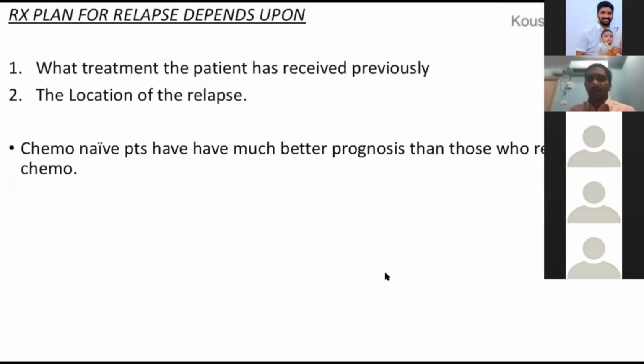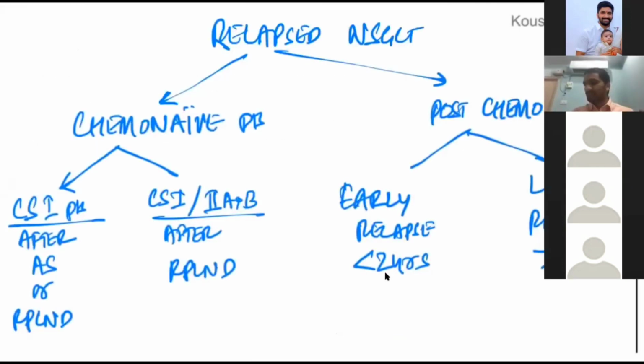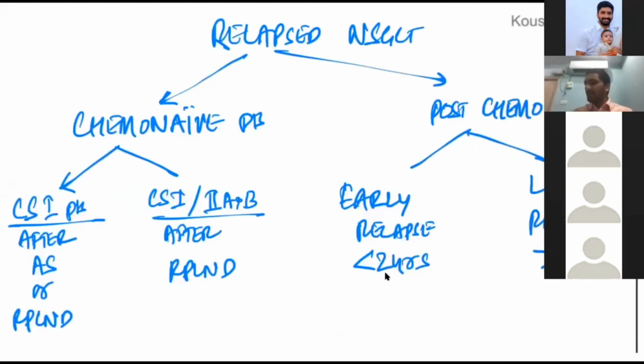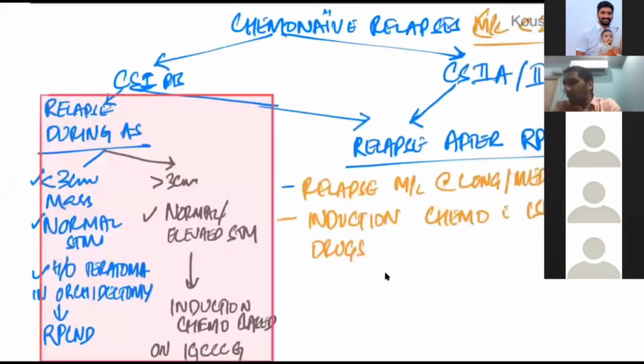And the next scenario is how to treat the relapses. Relapses are treated based on whether the patient has undergone chemotherapy previously or not. If the patient has not taken chemotherapy previously, you can either put the patient on active surveillance or do RPLND. If the patient has taken chemotherapy previously, you divide the patient into less than 2 years or more than 2 years. Here's how you divide.